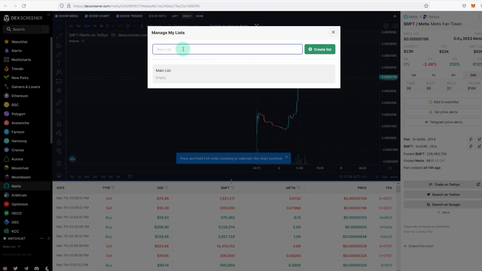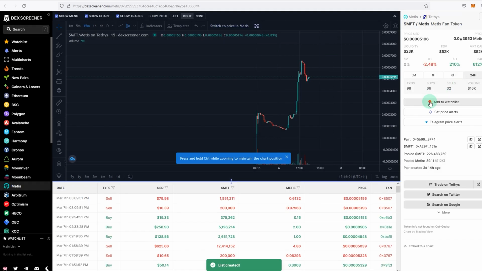What I like to do is create a new list for every ecosystem, and then add this to the list, so that next time on the left hand side you can choose which list to open, and then it will give you all the tokens here, so it'll be easier for you to keep track of it, right? So these are the tokens.